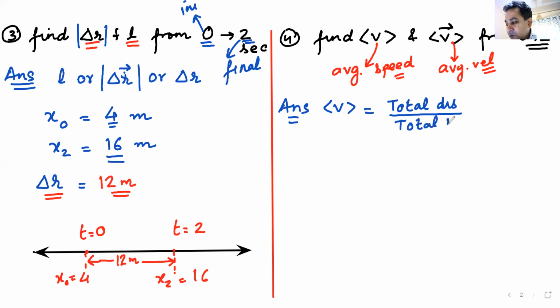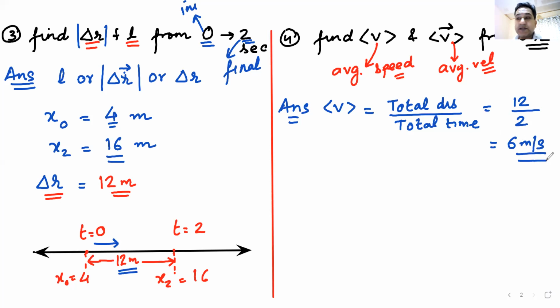In this case, the body has moved in a straight line, always in the same direction. So total distance is the same as the magnitude of displacement, and the total distance traveled is 12 meters. How much is the time taken? 2 seconds. Yes, Abhiram, you are great. 12 divided by 2 seconds. So the answer for this would be 6 meter per second. Yes, Niharika, that is the answer, 6 meter per second.